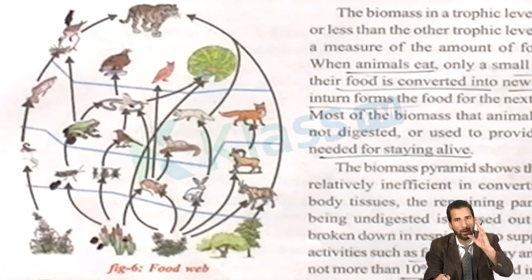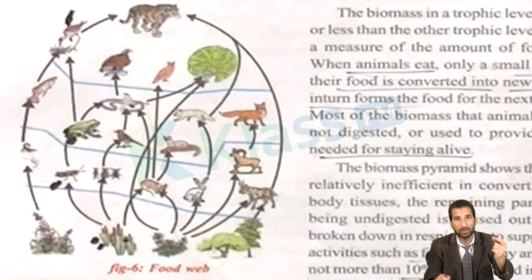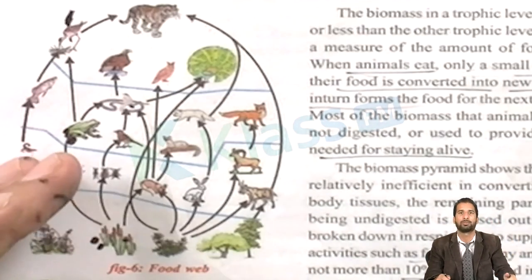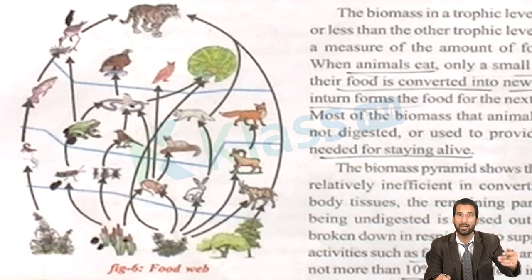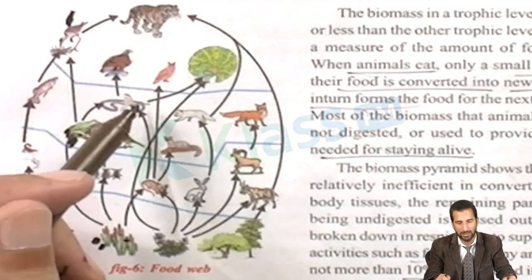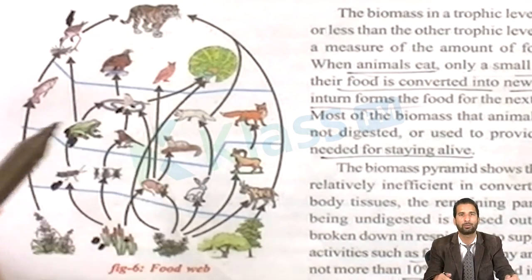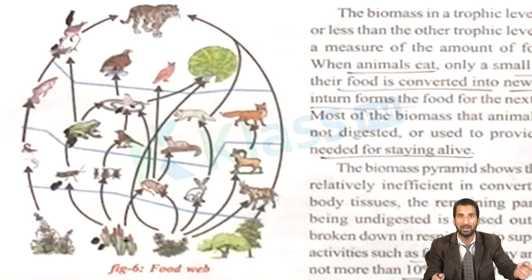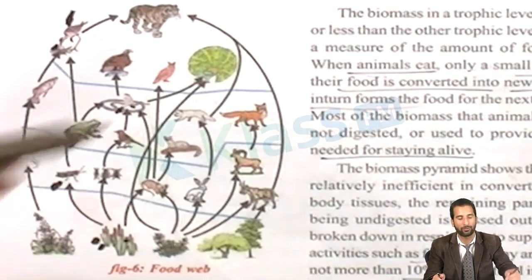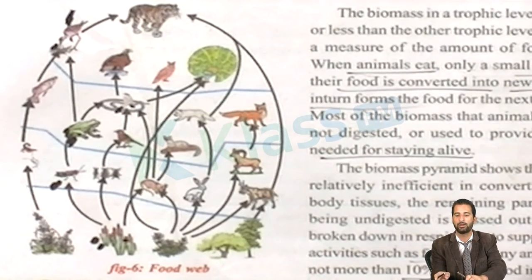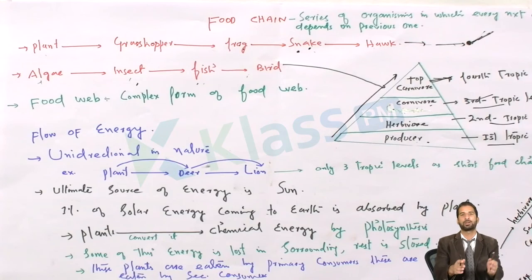So there is literally a web of food in which more than one organism depends on one organism, and one organism is eaten by more than one organism. A secondary consumer is eaten by a tertiary consumer, but not by only one tertiary consumer; it is eaten by more than one. See here, there is a frog. The frog is eaten by the snake, but the snake is not the only one who can eat the frog. The frog can be eaten by any other living thing also. So there is literally a web of food. This process is called the food web. This form is the food web.